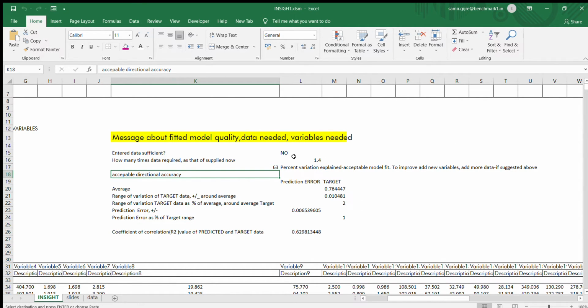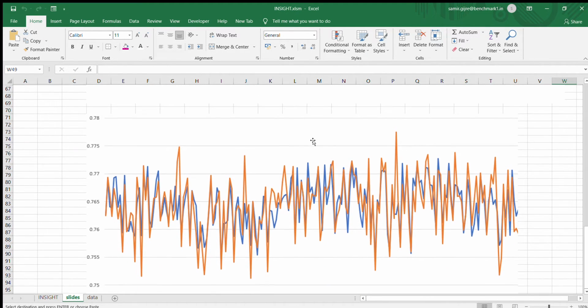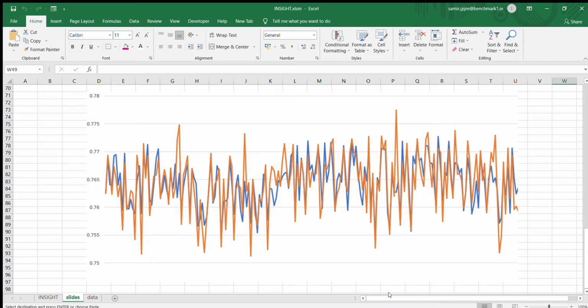Again, it is saying good directional accuracy. So what is good directional accuracy? So this is the good directional accuracy. That means there is an error of prediction. The orange ones are the actual data, and the blue ones are the calculated or predicted by this equation. So there is an error, but still it's a very good fit. This can be used for various purposes in process engineering.